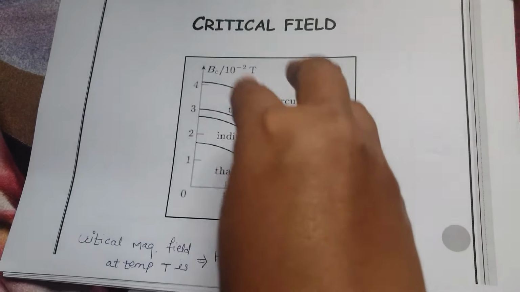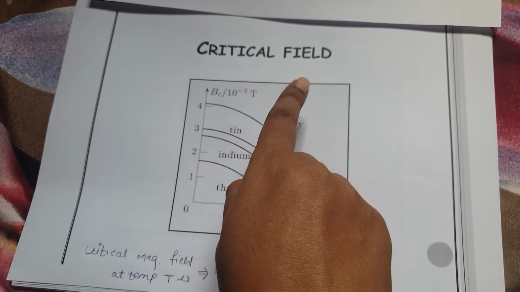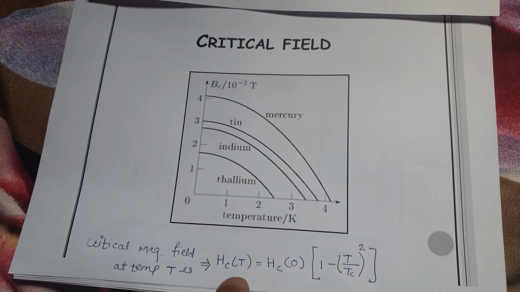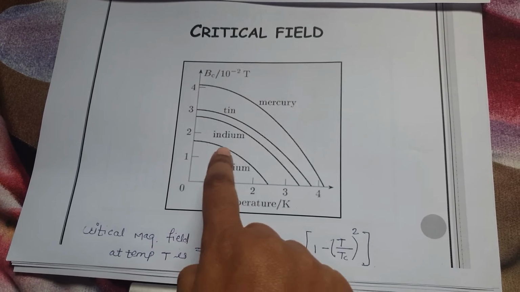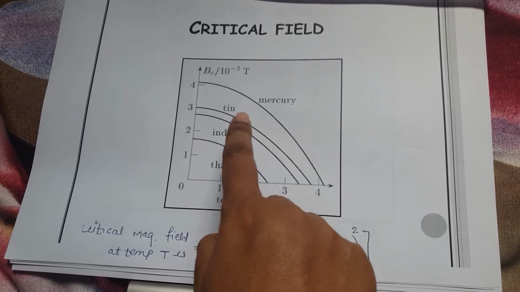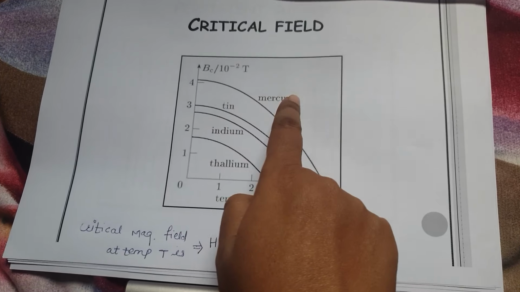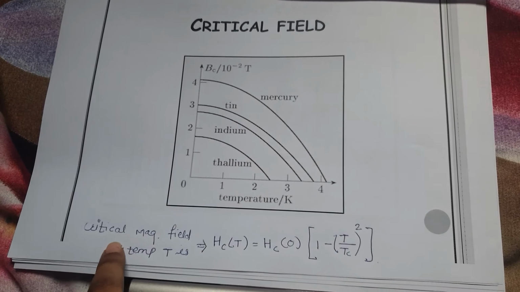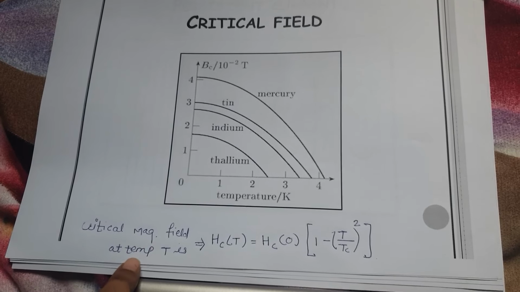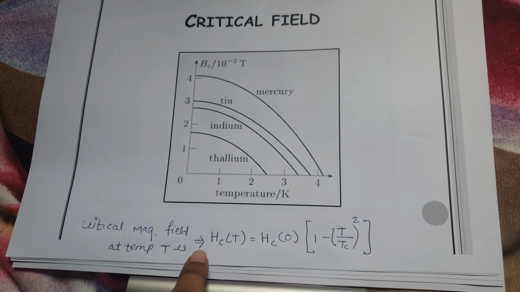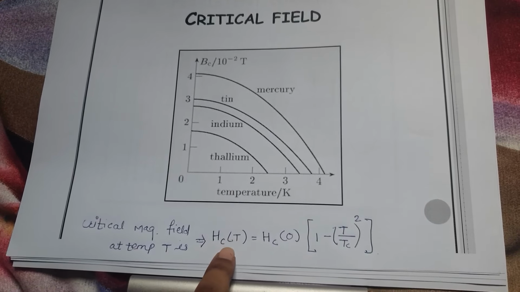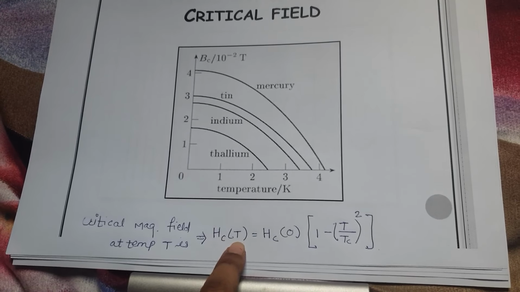So that particular magnetic field where superconductivity vanishes is called the critical field. Here, the critical field for different materials is mentioned. Now the critical magnetic field at temperature T, we can find out by using this formula HC.